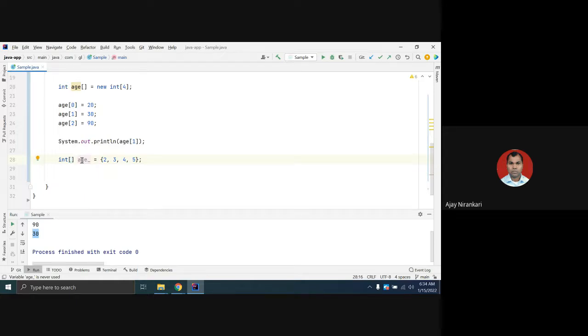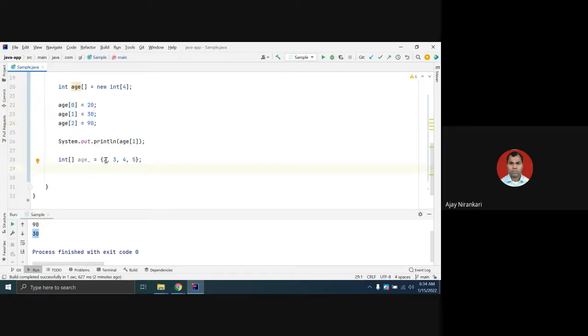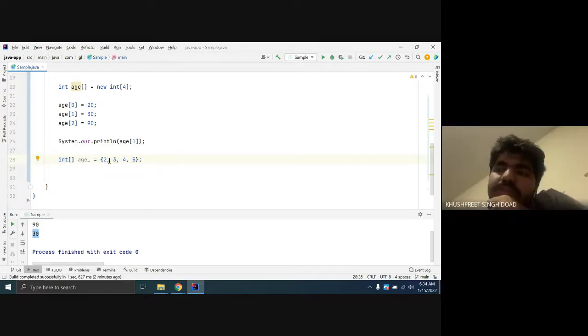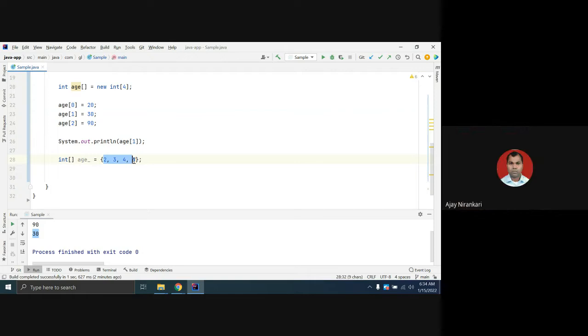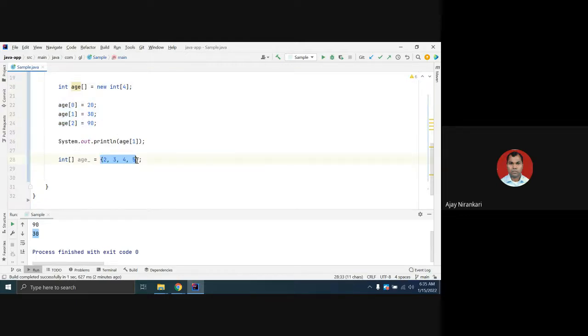Similarly, there are two ways you can initialize the values. Here we have a 3 value, we have a 4 value, 2, 3, 4, 5, 1. So this syntax can be reduced to a one-liner as well. Whenever you already know the data values you want to store in the array, you don't even need the new keyword or the initialization. All of that is done automatically this way.